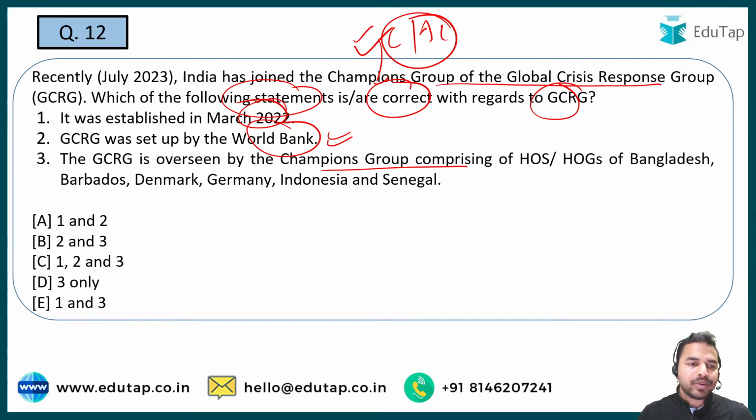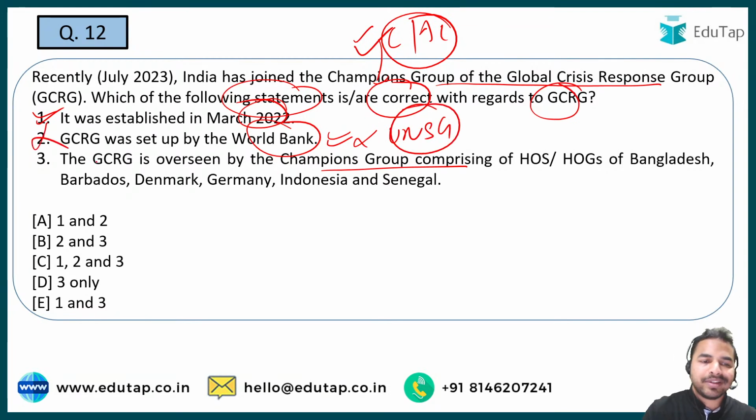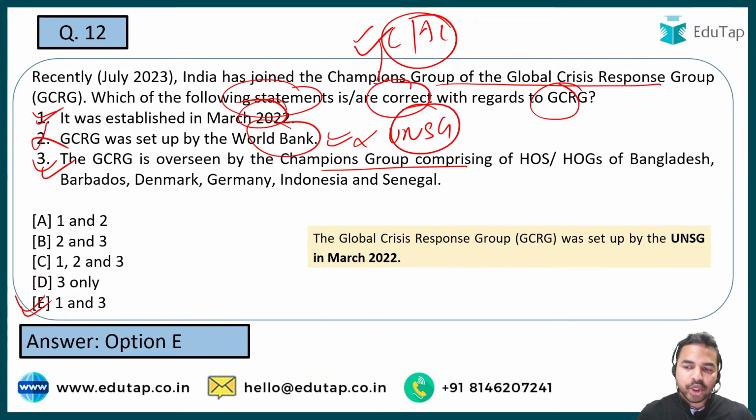So guys, let me tell you that the GCRG was basically established in March 2022. That is absolutely right. It is not set up by the World Bank, it is set up by UNSG. So here the statement number 2 is incorrect and the third statement is absolutely correct. So what will be the right answer? Right answer will be option E, that is both 1 and 3 are the right answers. Absolutely right. So it has been set up by UNSG in March 2022.